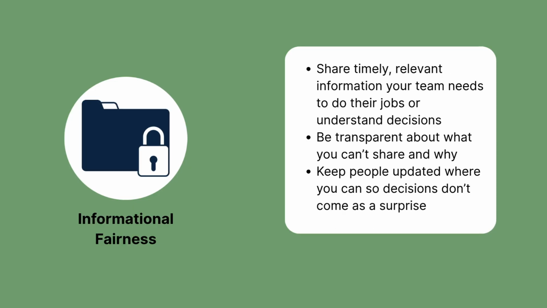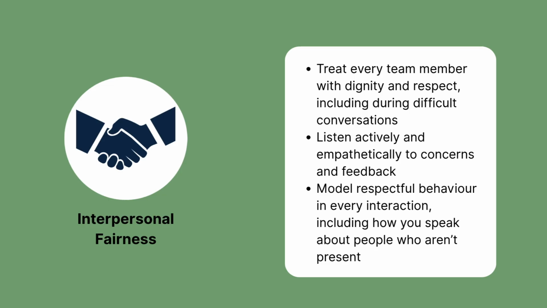3. Informational fairness. To strengthen informational fairness, share timely, relevant information your team needs to do their jobs and understand decisions. Be transparent about what you can't share and why, for example, confidentiality. And keep people updated where you can so decisions don't come as a surprise.